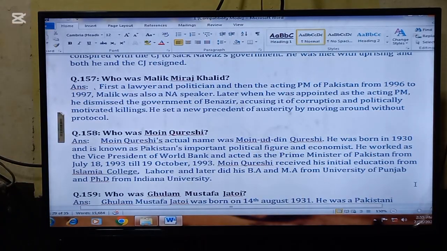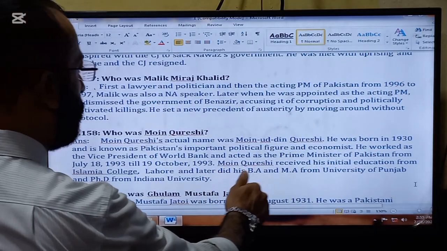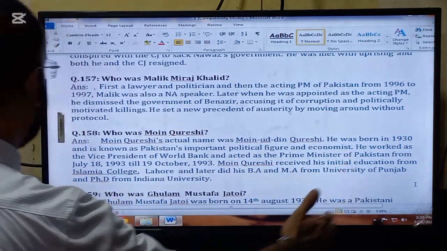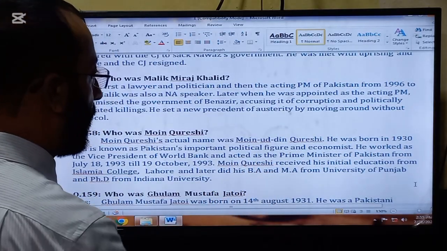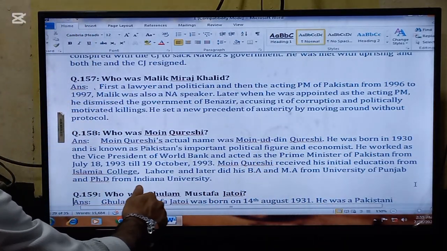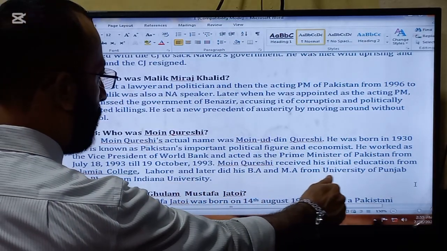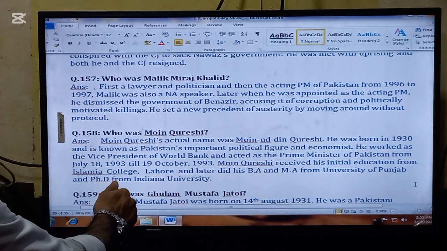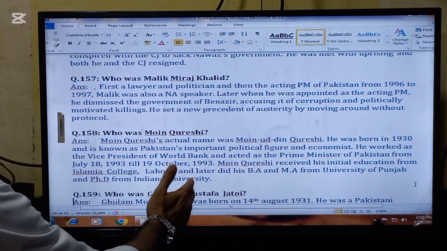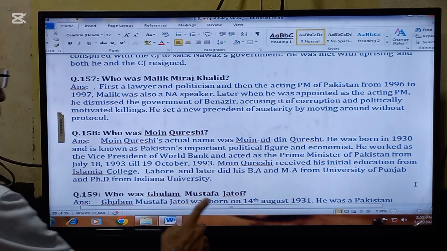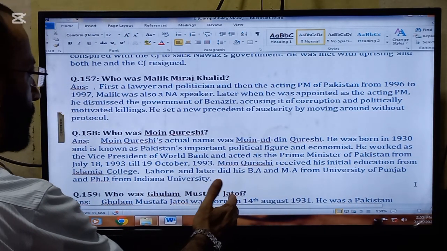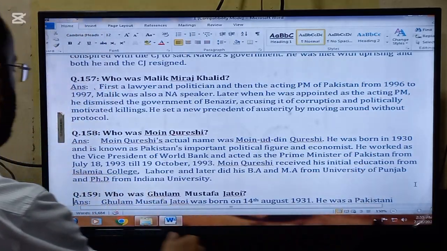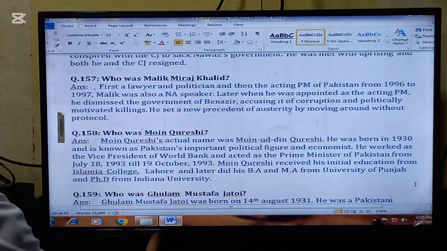The next important question for today is, who was Moin Qureshi? Moin Qureshi's actual name was Moinuddin Qureshi. He was born in 1930 and is known as an important political figure and economist of Pakistan. He worked as the Vice President of the World Bank and acted as the Prime Minister of Pakistan from July 18, 1993 till 19th October 1993. Moin Qureshi received his initial education from Islamia College, Lahore, and later did his BA and MA from the University of the Punjab and PhD from Indiana University.